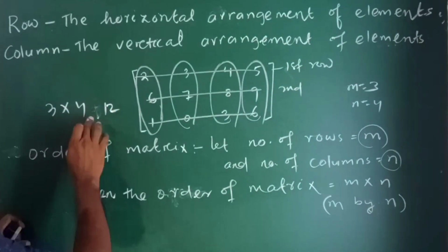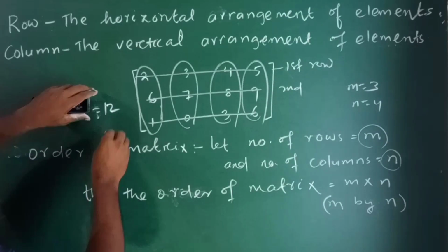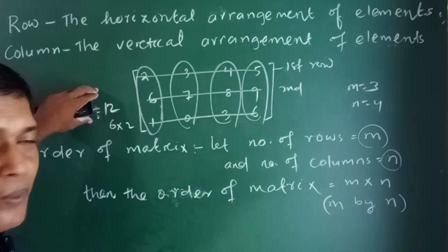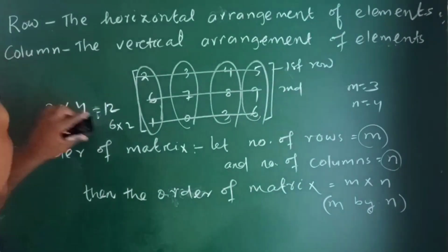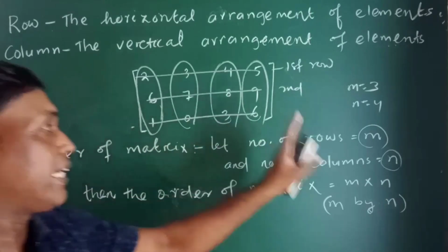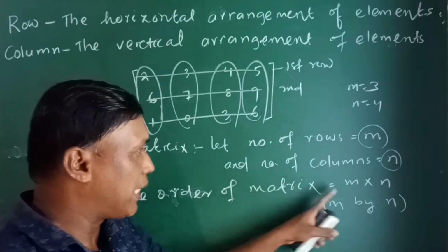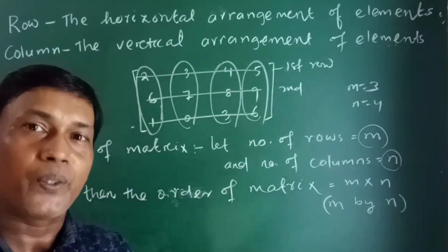If I write it as 12, then after writing 12 we can also understand it as 6 into 2. We can consider it as 6 into 2, this is row, this is column, but practically it is not that. So you have to write it as m into n, not mn. So m is the number of rows, n is the number of columns. So order means row into column.